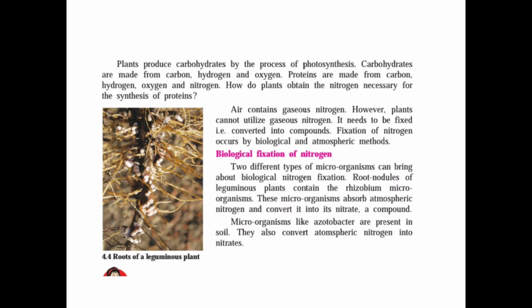Microorganisms like azotobacters are present in the soil. They also convert the atmospheric nitrogen into nitrates. Now what is meant by azotobacters? See more information about them. Azotobacter improves seed germination and has a beneficial response on crop growth rate. It helps to increase nutrient availability and to restore soil fertility for a better crop response.